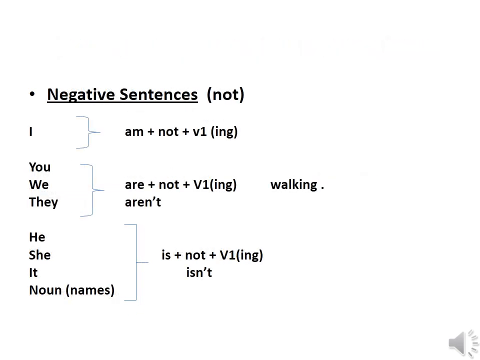Now let's look at how we can make negative sentences by using the present continuous form of the verb. We will take the same subjects as we are going to make negative sentences. So here we will use not. So I am not walking, you are not walking, we are not walking, they are not walking, he is not walking, she is not walking, it is not walking, and the names like Sonu is not walking, Sheena is not walking.